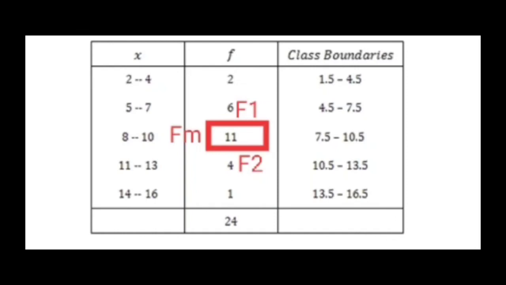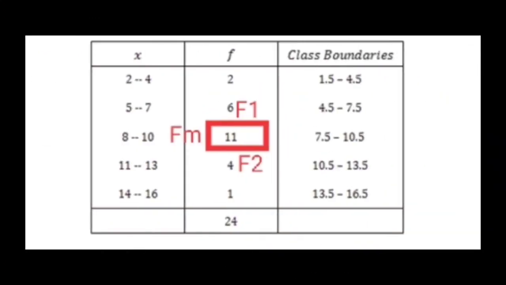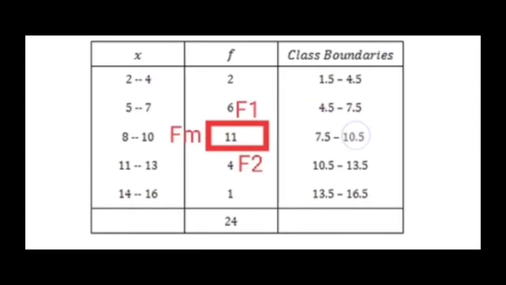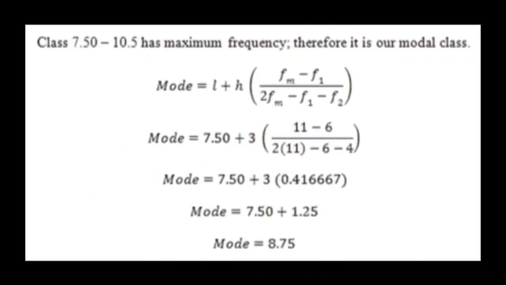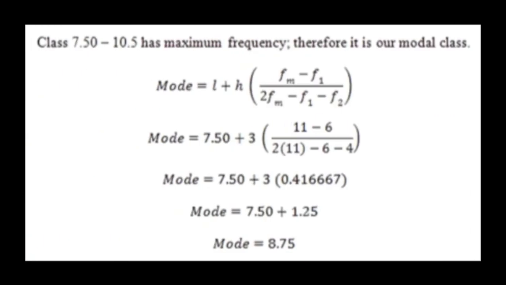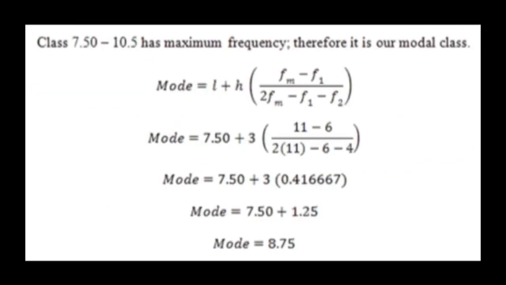Now let's take a look at the question. We have found L, which is 7.5, the lower class limit of the modal class. Then we have H, the difference between the class boundaries, 3. Then Fm is 11, then F1 is 6, and then F2 is 4. So we will start the question with this.